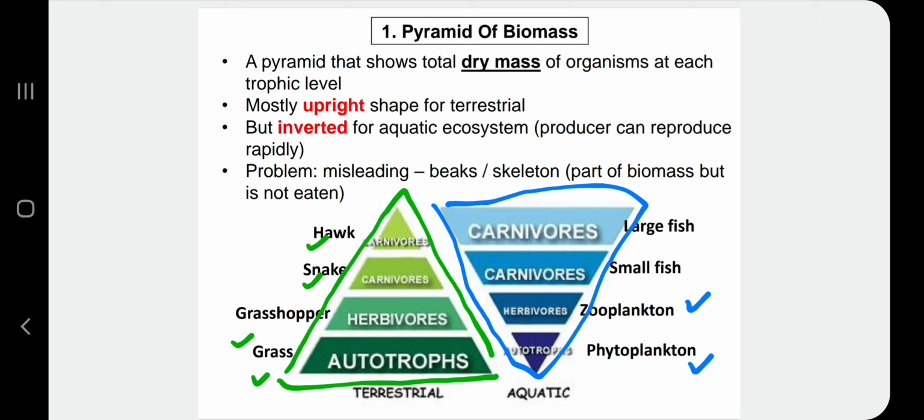Okay, untuk pyramid of biomass, problem dengan pyramid biomass ni adalah untuk burung, for example, dia punya beaks ataupun any other organism, dia punya skeleton is a part of biomass but it is not eaten. So maksudnya we calculate or we count the beaks and skeleton as parts of the biomass, but actually in real life that part is not eaten by the organism. Okay, so tak berapa tepat lah pyramid biomass.